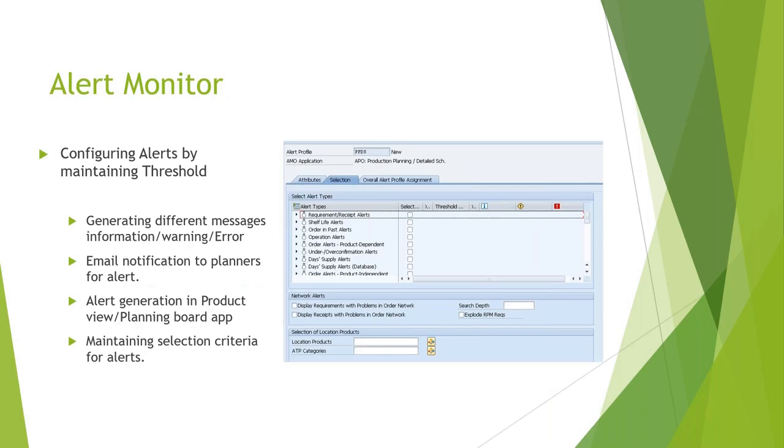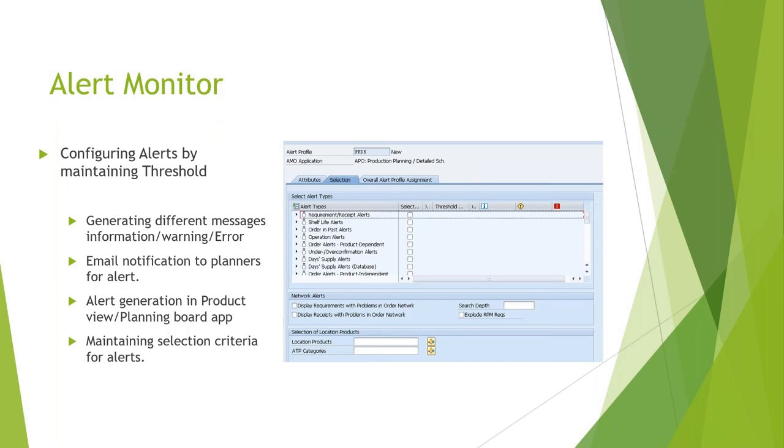Alert monitor. Alerts are generated in terms of information, warning, or error messages. We have certain thresholds maintained against each of these messages. For information, there will be one threshold, and for warning and error, there will be different thresholds. You can maintain alerts in PPDS, let's say, for shelf life.